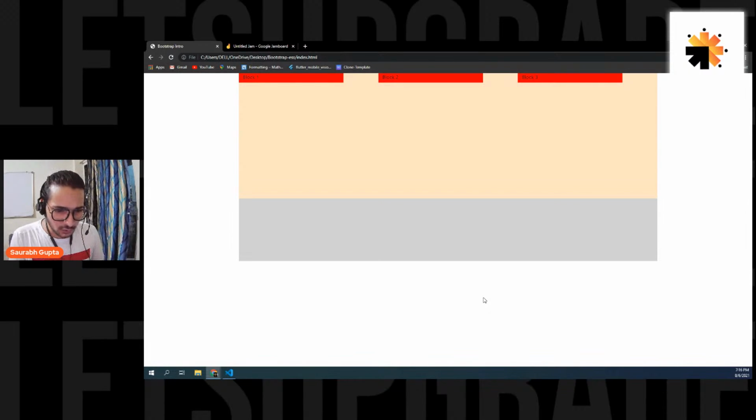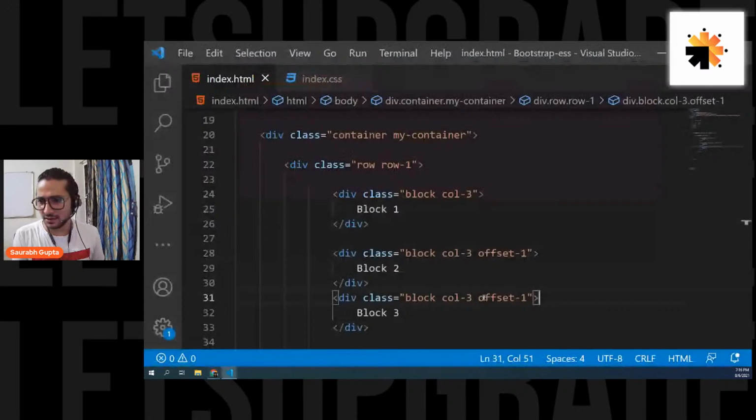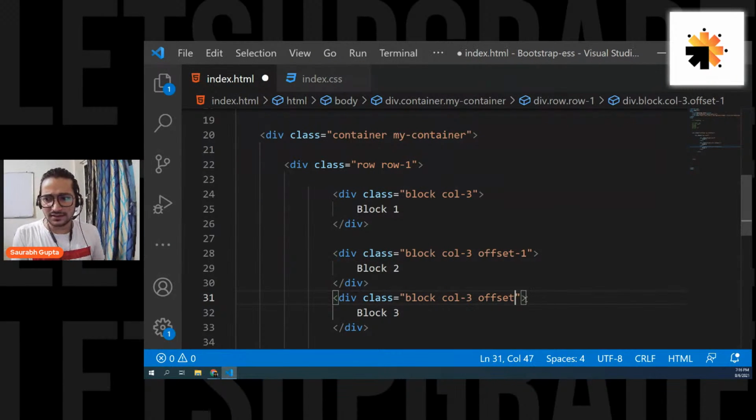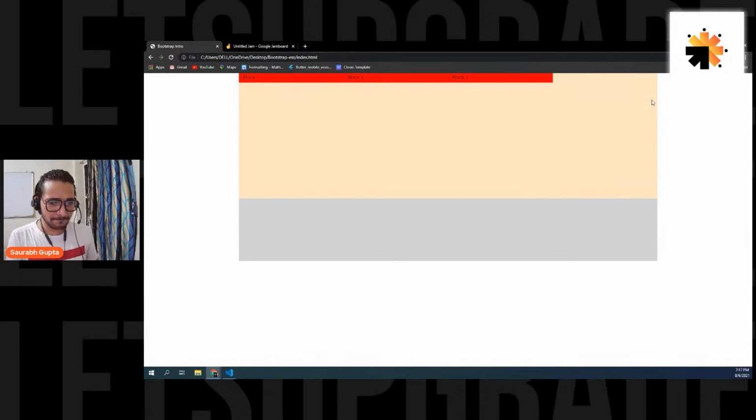Why was there no space between the two columns, the two blocks here, before using offset? As you said, there is a gap between any two columns. There was. See, before using offset, there was a gap, right? If I simply give them col-3, now they're only covering 9. So see, the last 3 are left here. That's a gap, right? Okay, it's a gap. Simple.